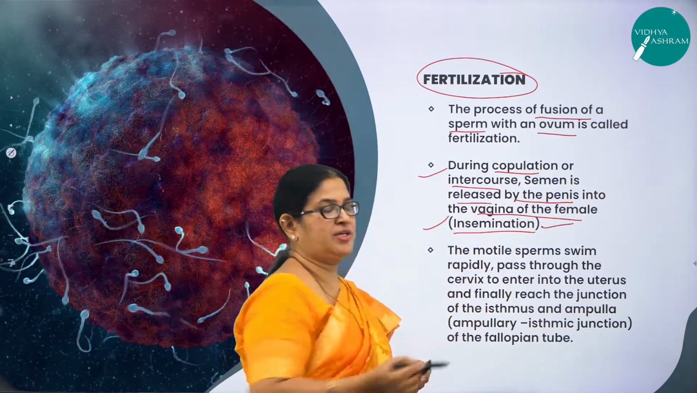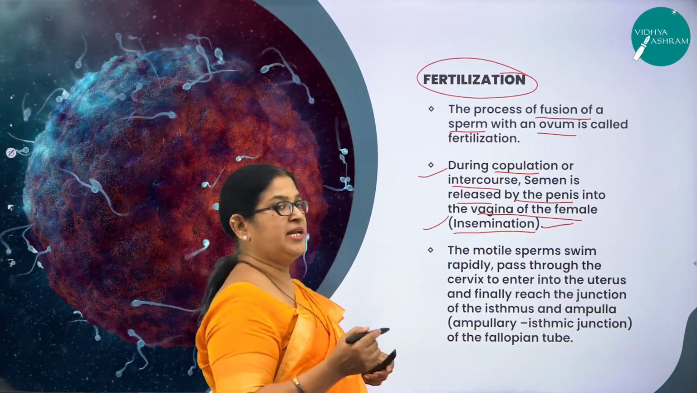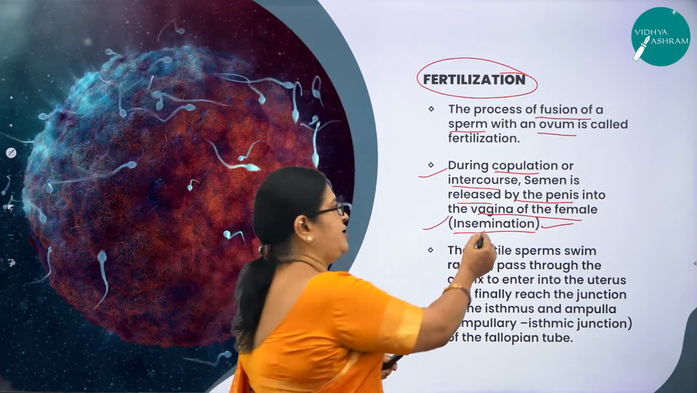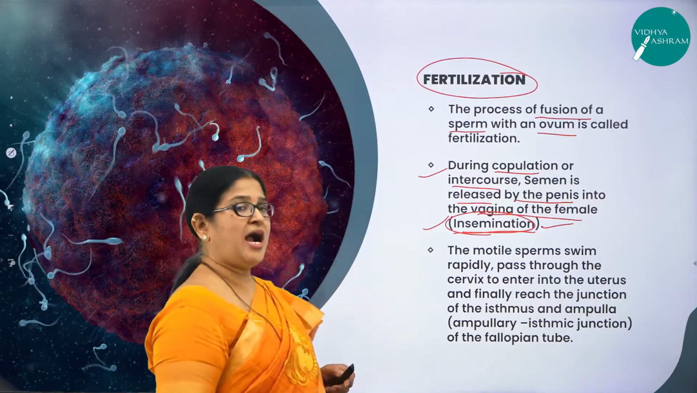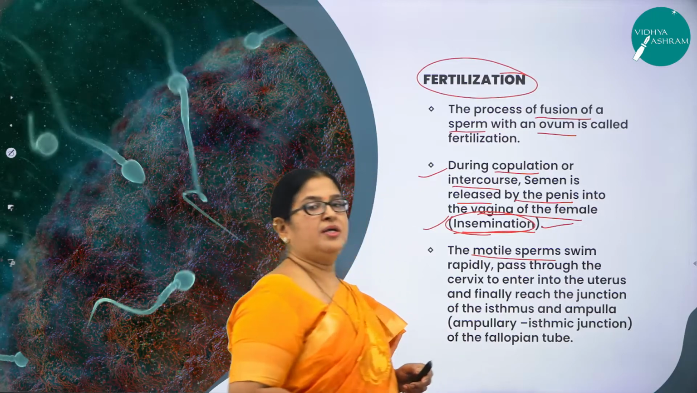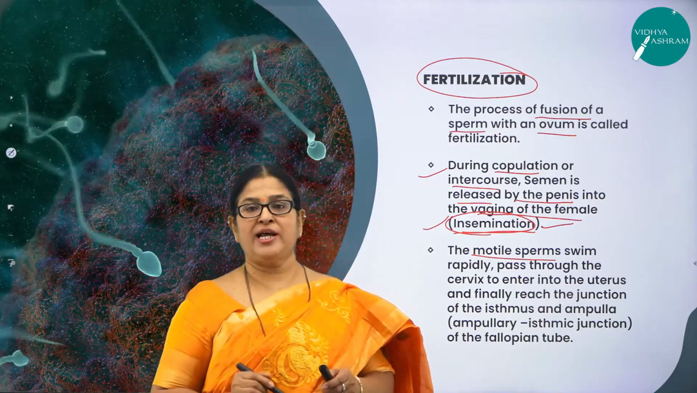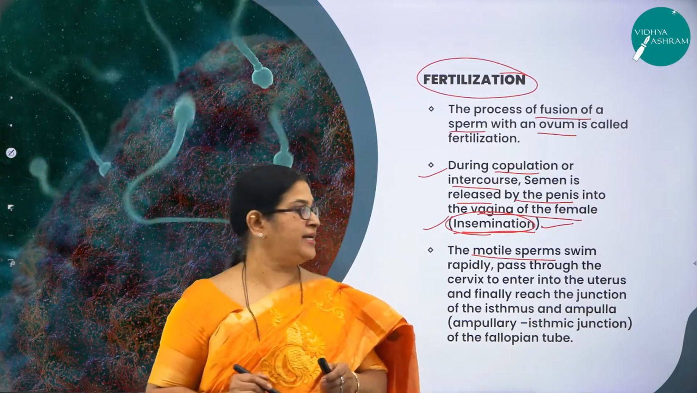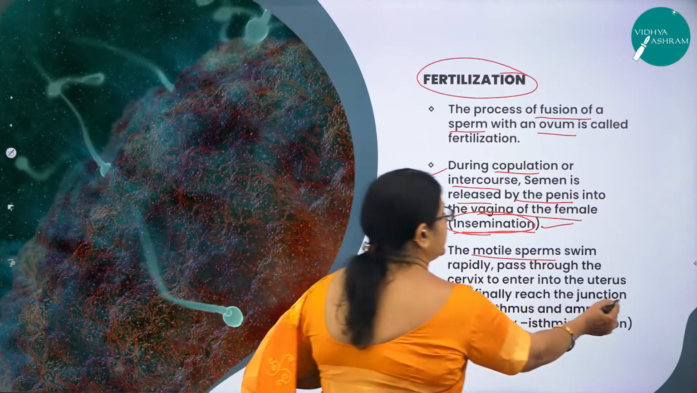Semen is released. What is semen? The seminal plasma with sperm is called semen, which is released by the penis, that is the external genitalia of the male, into the vagina of the female, and that is called insemination. Right. After that, what happens now? The motile sperms, as you all know, the sperms are motile whereas the ovum is non-motile. So the motile sperms swim rapidly, pass through the cervix and enter into the uterus and finally reach a junction.